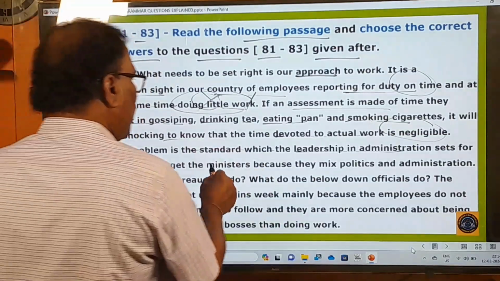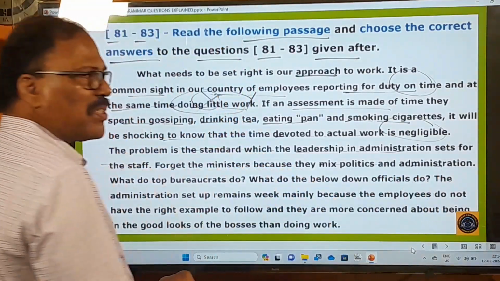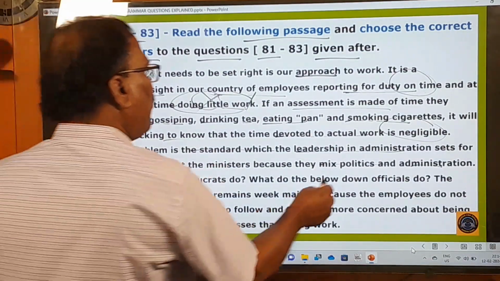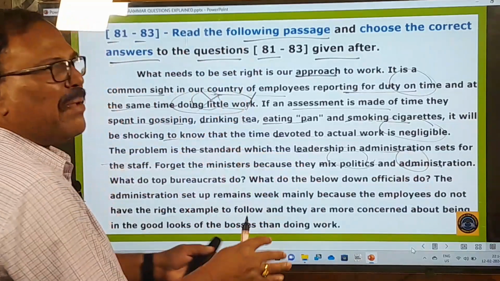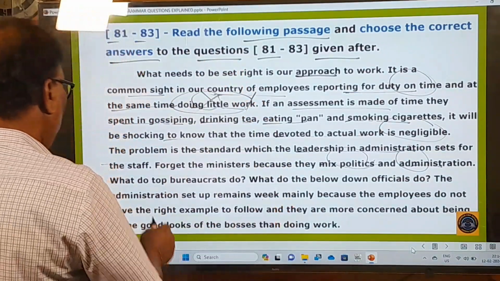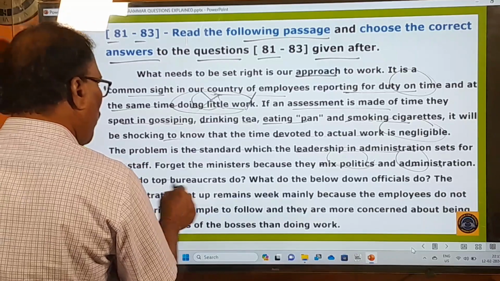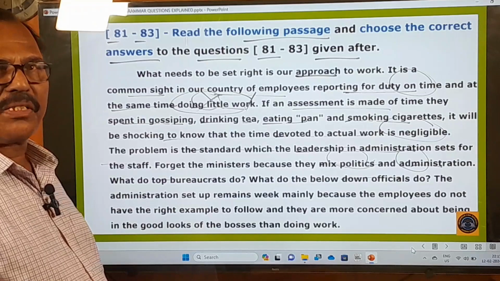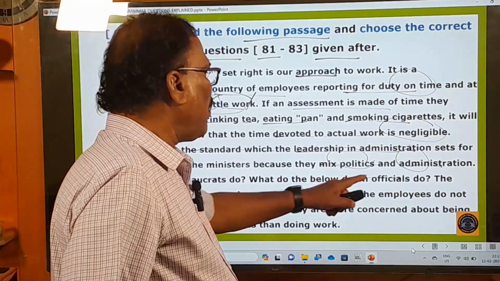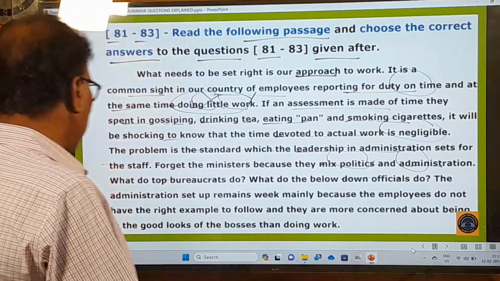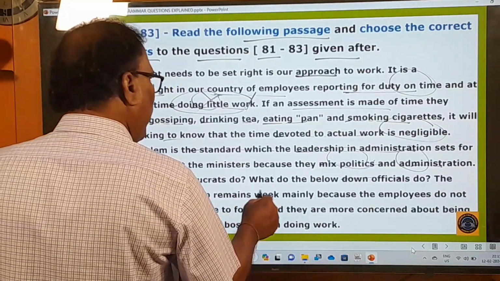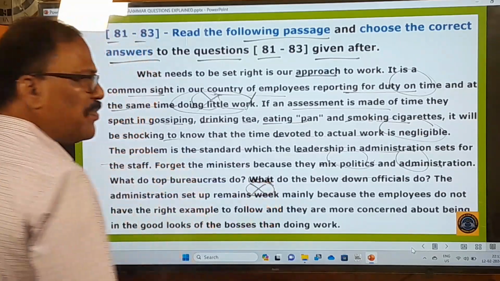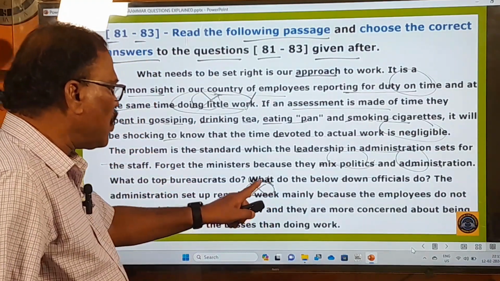Okay, forget the ministers, because they mix politics with administration. Ministers are there. What do they do? They mix politics with administration, and they make a big mess of things, right? What to do? What do top bureaucrats do? What do the lower-down officials do? What do the high officials, IAS, IPS, do? And what do the lower-down officials, means lower class officials, do? Right. The administration setup remains weak. Of course, this is a typographical mistake. I have written it as it is from your question paper. Remains weak: this should be weak, not week.